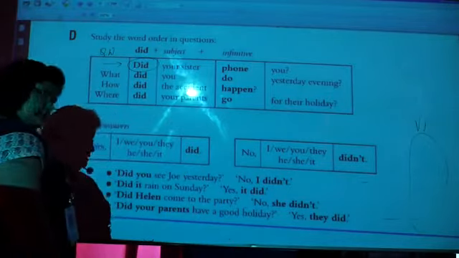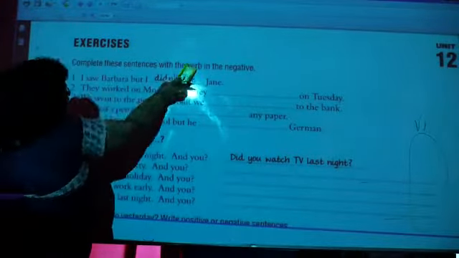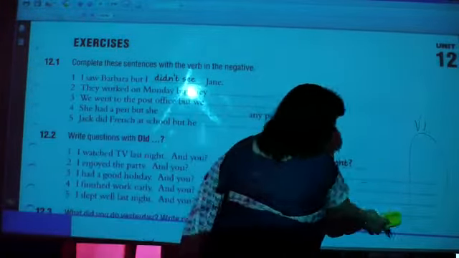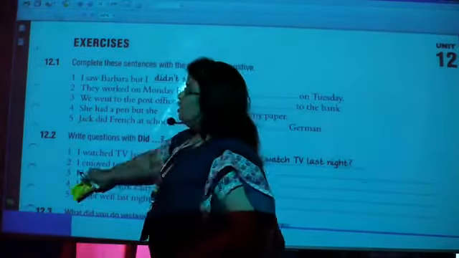And now let us move to the next, that is the exercises, right? So children, I'll just explain you the exercises and you have to do them on your own.